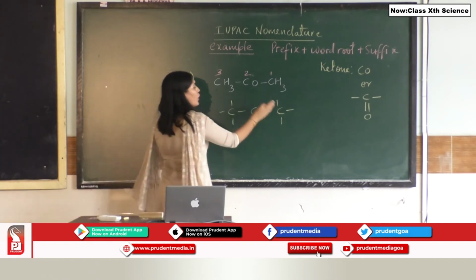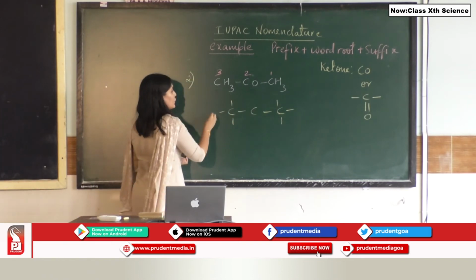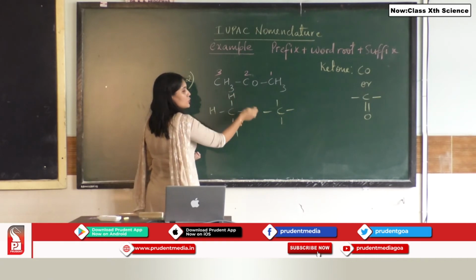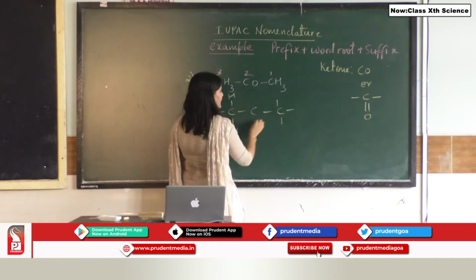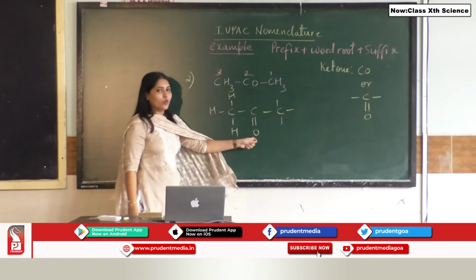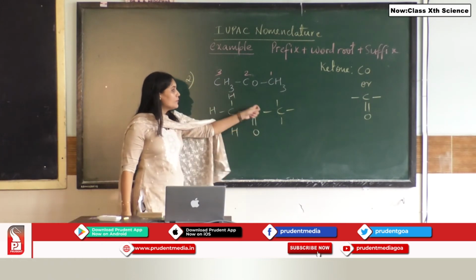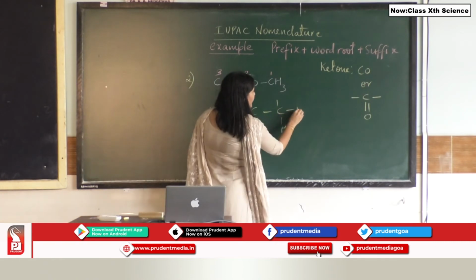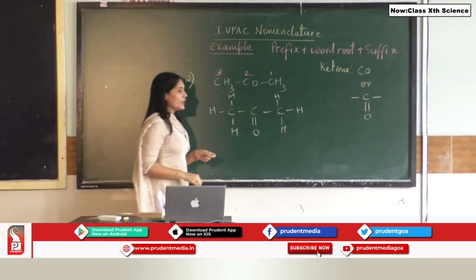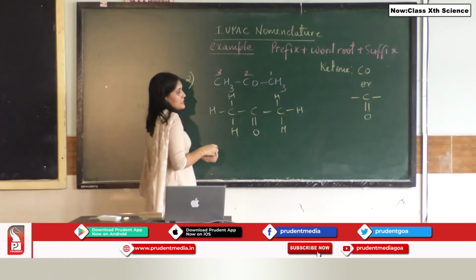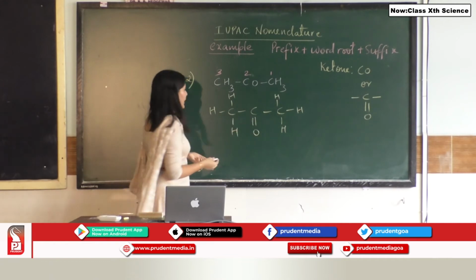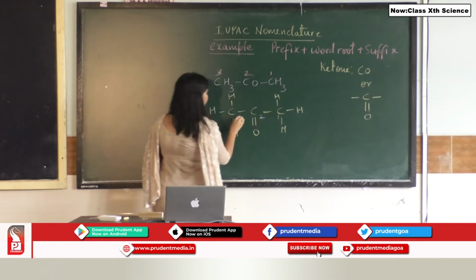Now if I want to draw the structural formula for the same, I am going to write CH3. Over here it is CO, so rather than writing CO, I am going to write C double bond O. This is your ketone group, which is linked to the 2 other carbon atoms followed by hydrogen. If I want to number this, since it is a symmetrical structure, I can number it from left or right. So I am going to put 1, 2 and 3.